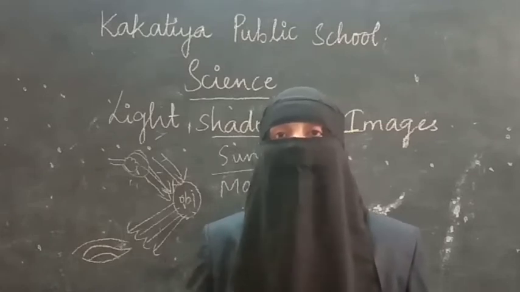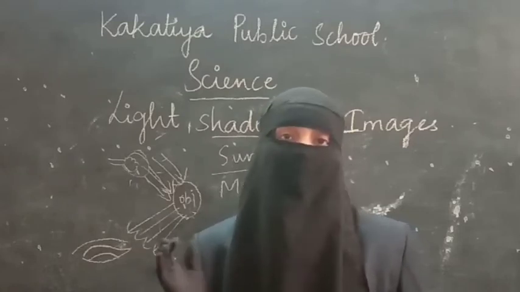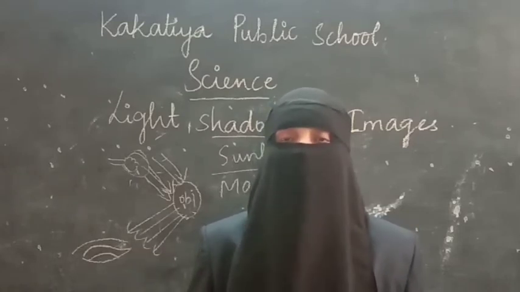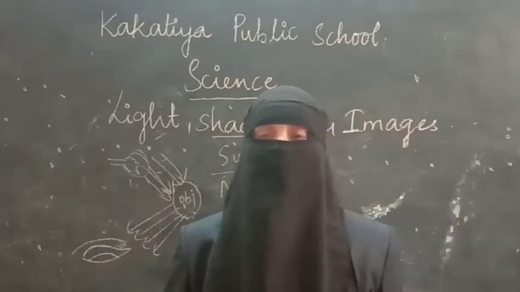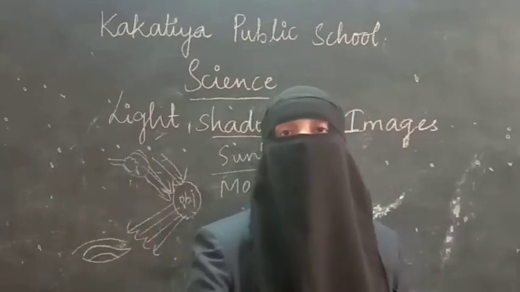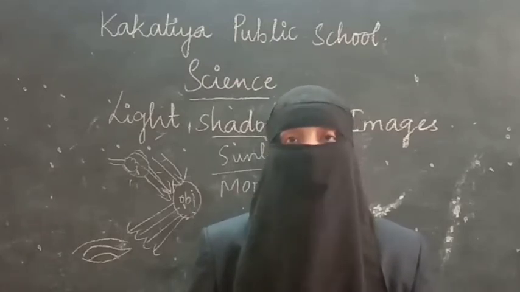And the third one, light rays cannot pass through those. So those are called opaque substances. The biggest example of an opaque substance is we, the human body. Even though light is falling on my body, it is not coming out in the front. You can't see what parts are present in my body because I am an opaque object.